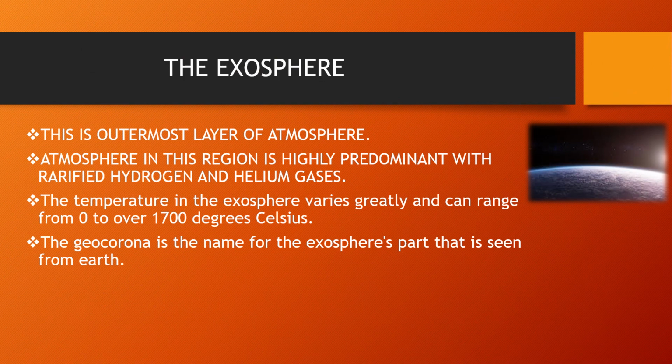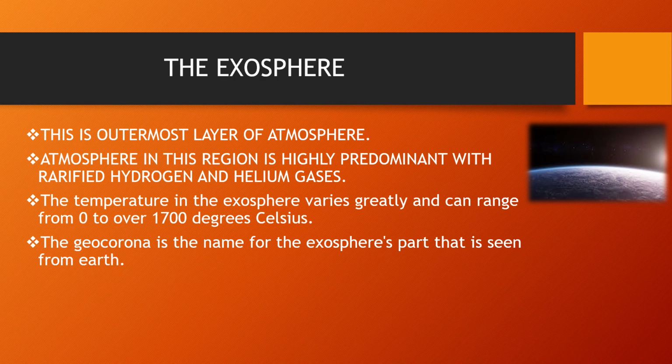Next we talk about the exosphere. This is the outermost layer of the atmosphere. It extends beyond the thermosphere up to 960 kilometers and gradually merges with the interplanetary space.